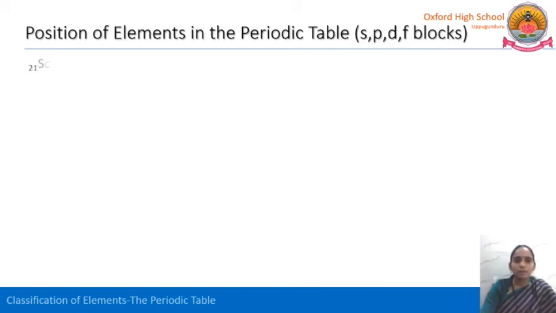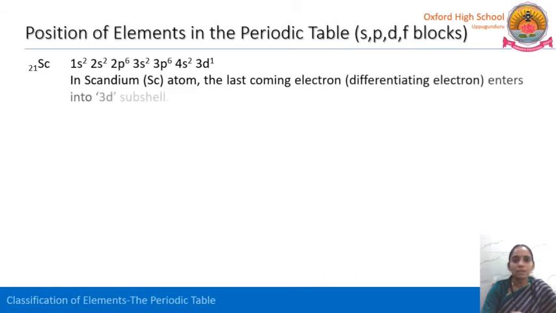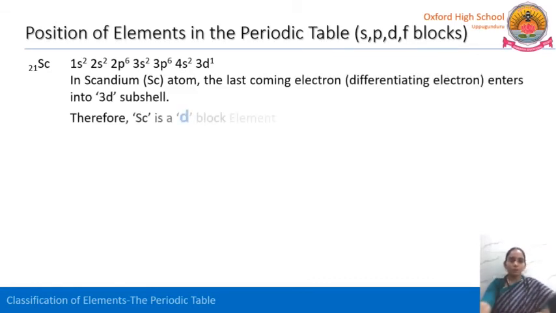The next example I have taken here is scandium. The electronic configuration you can see here: 1s2, 2s2, 2p6, 3s2, 3p6, 4s2 and 3d1. The atomic number is 21. So the last differentiating electron enters into the 3d subshell. So scandium, Sc, belongs to the D block. So scandium is a D block element.